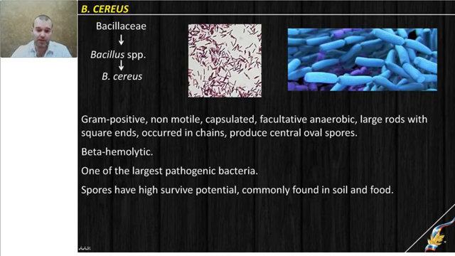It can produce central oval spores, which are an important factor of transmission of the disease in the environment. On blood agar, the bacteria is beta hemolytic, and to this day it is one of the largest bacteria pathogenic for humans described worldwide. Spores, as in any other bacteria, are a very important factor of survival, and they are commonly found in the soil surrounding us, and of course they can accidentally get into the food.